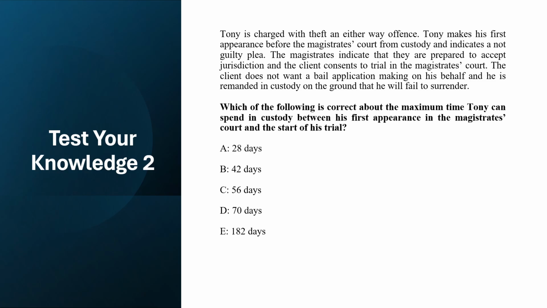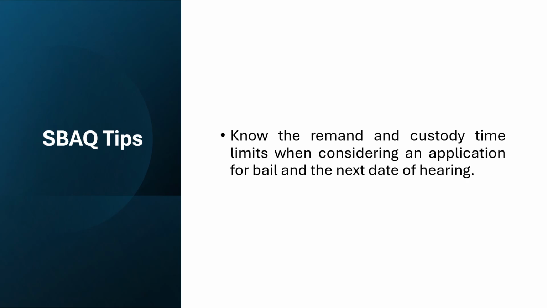The client does not want a bail application made on his behalf and he is remanded in custody on the ground that he will fail to surrender. Which of the following is correct about the maximum time Tony can spend in custody between his first appearance in the Magistrates Court and the start of his trial? Is it A, 28 days, B, 42 days, C, 56 days, D, 70 days, or E, 182 days? At the end of the post, you'll see the answers to those two test your knowledge questions.